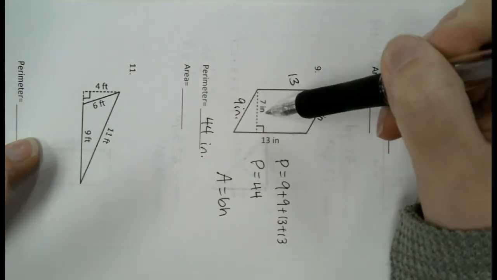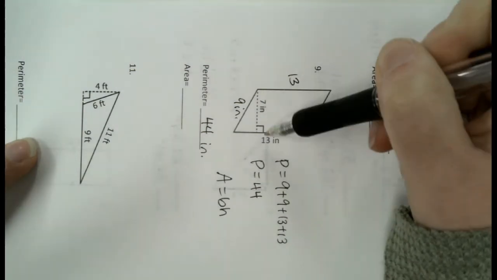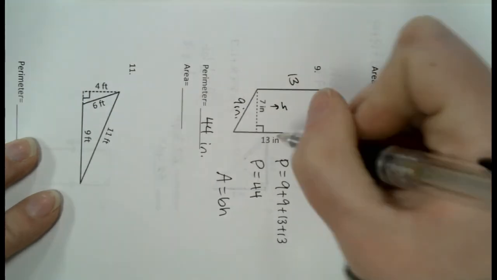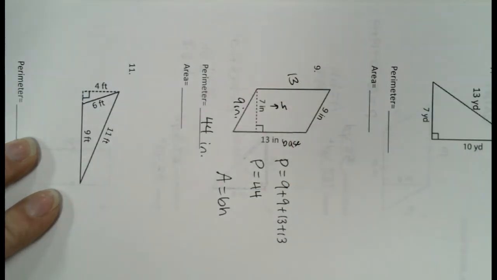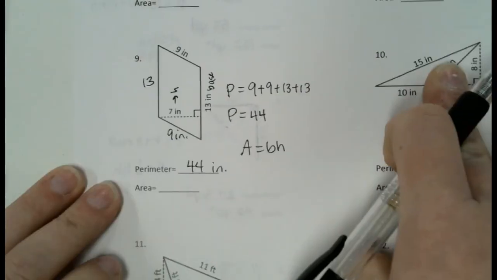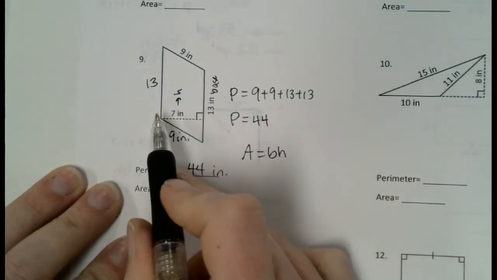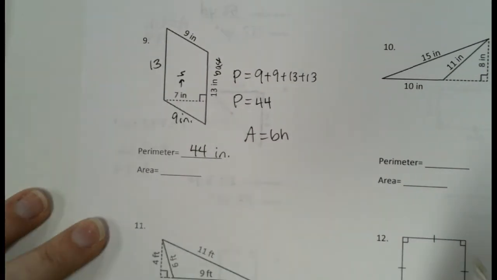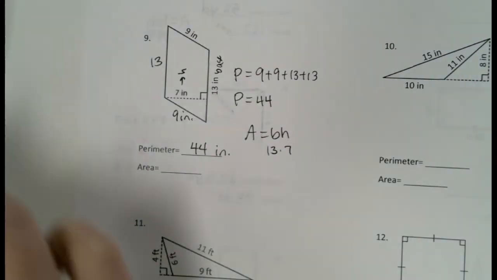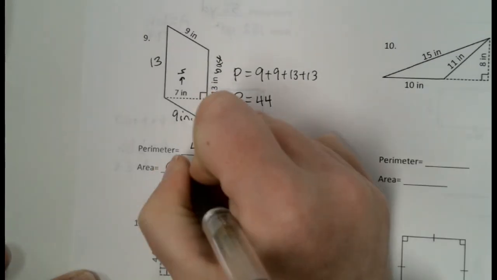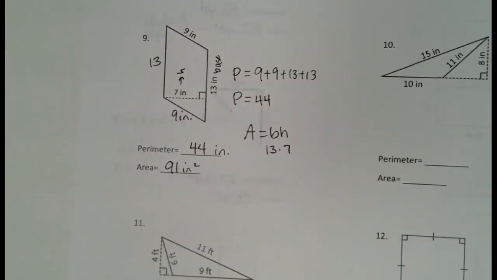Okay, so use that to help you turn your shape until this makes sense as the height. This is top, straight to bottom. So this right here must be my height, which means this must be my base. Well, it wouldn't make sense if it was normal and the height was sideways. The height is supposed to go from top to bottom. So that's why you have to visualize it the other way. So we're going to do 13 as our base, times 7, and that is 91.